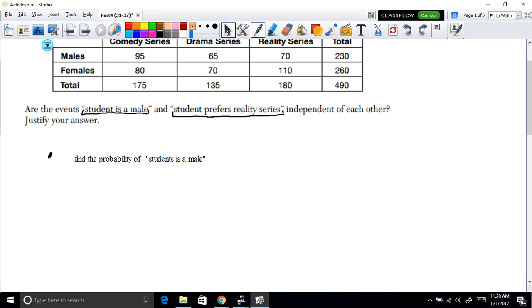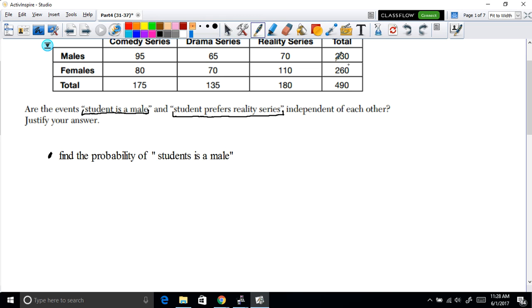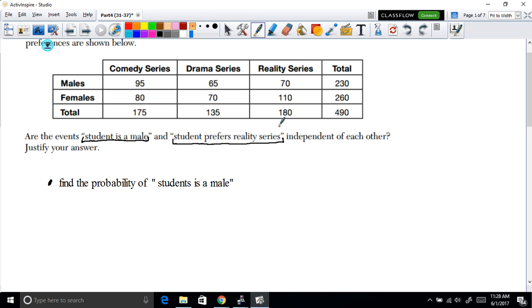Let's make this a little bit bigger here. Okay, let's look at the table. First, we want to see how many students are male in total. If we look at the table, notice that here is the male section. If we add all those columns here, that will be 230. So we have 230 students who are male.